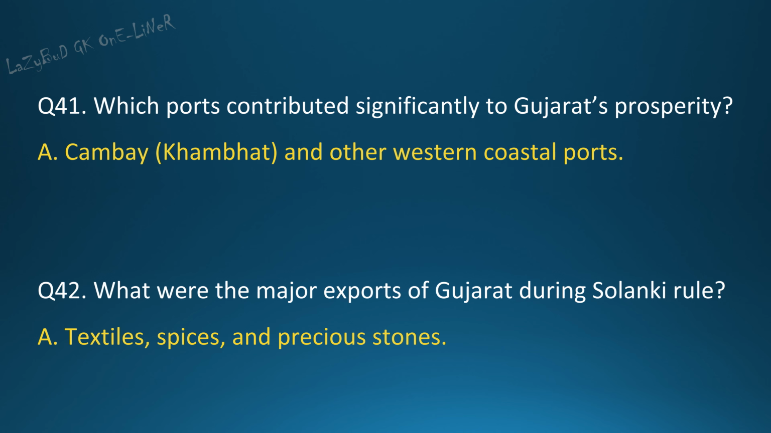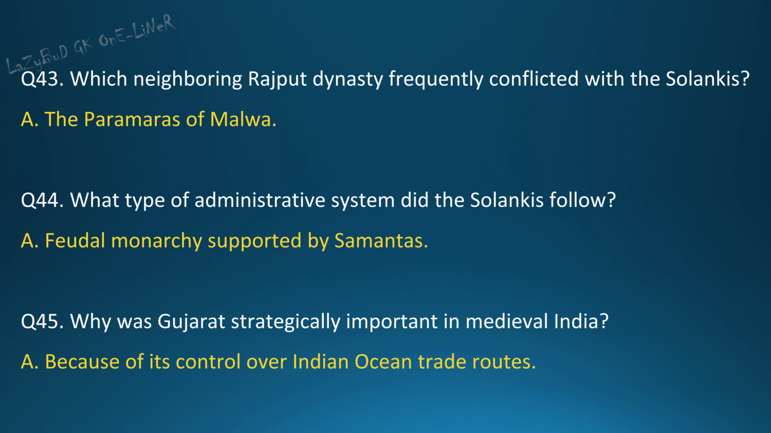Question 42. What were the major exports of Gujarat during Solanki rule? Answer: textiles, spices, and precious stones. Question 43. Which neighboring Rajput dynasty frequently conflicted with the Solankis? Answer: the Paramaras of Malwa.